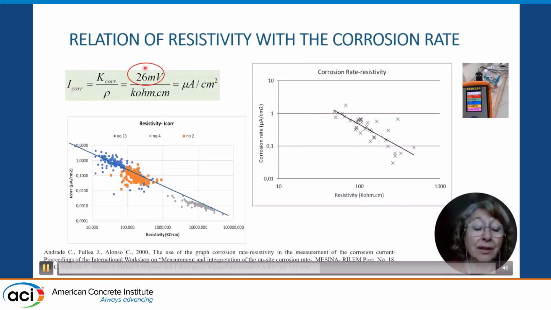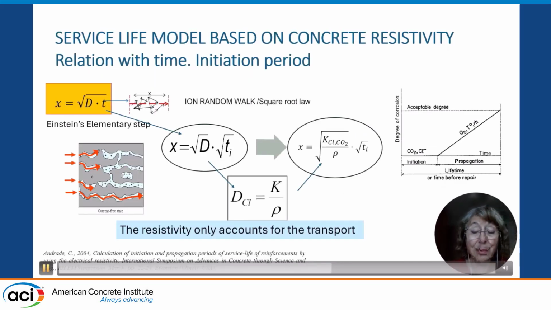That is a constant whose value is around 26, in kilo-ohms and millivolts. And that is repeated in all, if you have the same concrete. For instance, these are 3 specimens that have different degrees of saturation and different porosities, and it's clear that the 3 follow this trend. In that case, we have now a relation between corrosion rate and resistivity. And that is very important, as we will see later when talking about the complete service life.